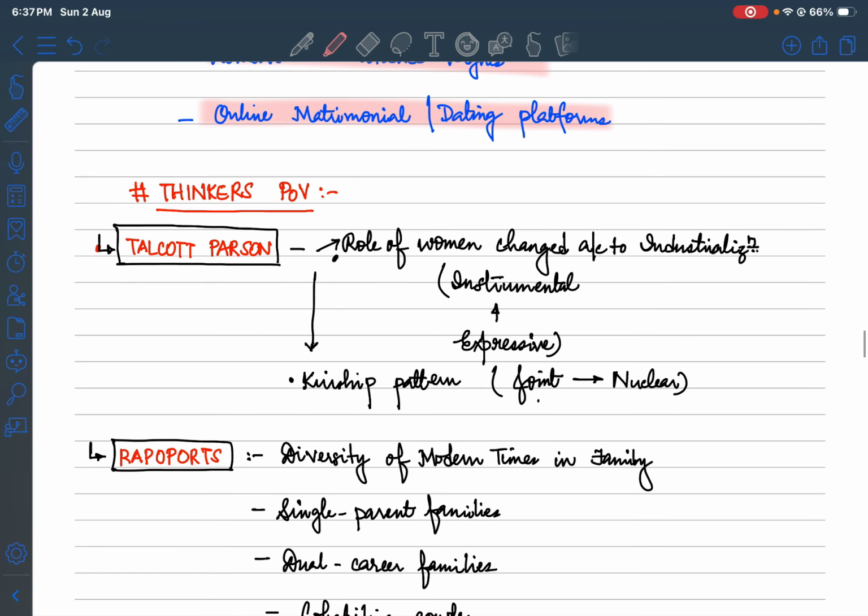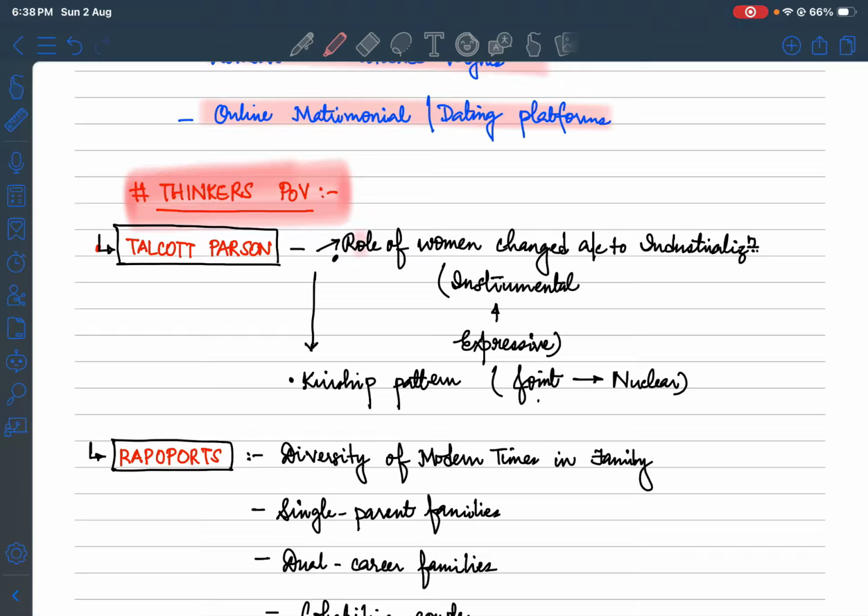So now let's go ahead and have the thinkers' POV. Your thinkers' POV is of much importance to produce evidence for the part you are presenting, so that the examiner also gets evidence that yes, he or she has knowledge in and around the things, with evidence of the static knowledge or the thinkers he has studied to quote. Just don't quote thinkers randomly. Have a probable argument, and support it with the thinker that you know, right?